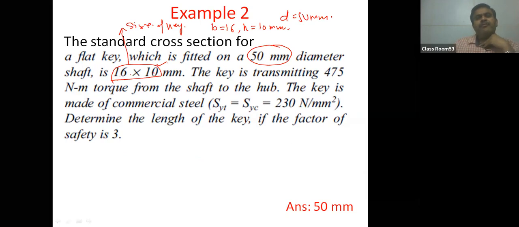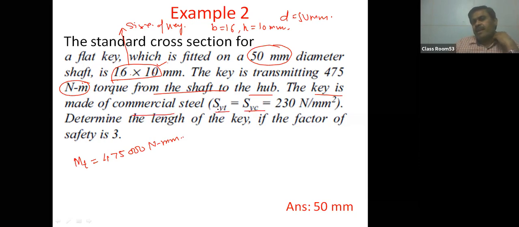The key is transmitting 475 Newton meter torque. The unit is Newton meter, so just convert it to Newton millimeter. So MT is given as 475,000 Newton millimeter, torque from the shaft to the hub. The key is made of commercial steel, SYT equal to SYC. SYT means yield strength in tension and SYC means yield strength in compression. Both are equal and given as 230 megapascal.